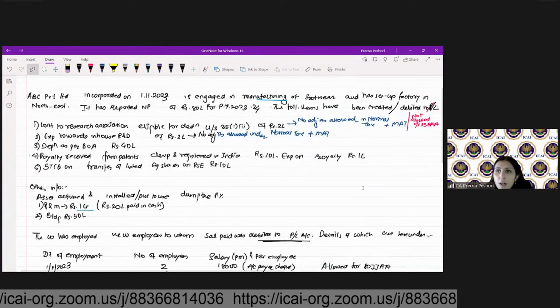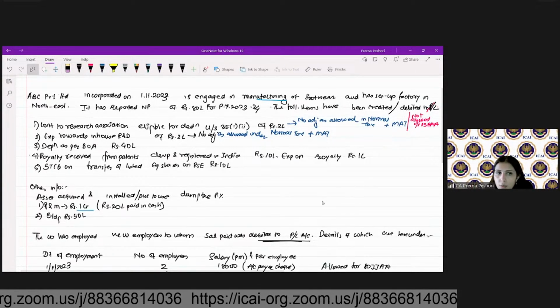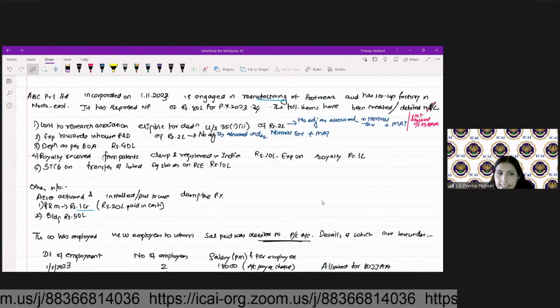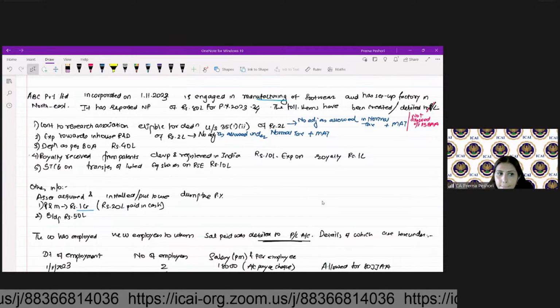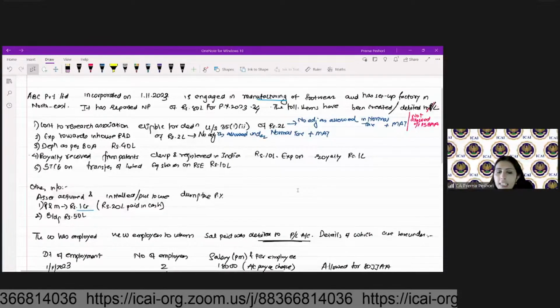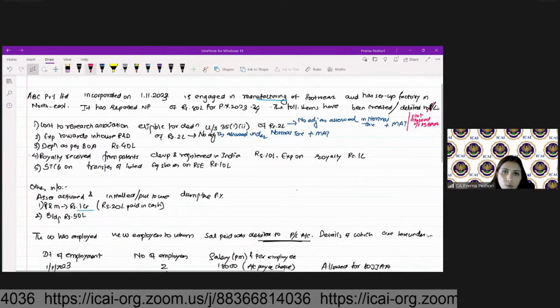What about 115 BAA? Whether allowed or disallowed? Under the 115 BAA, it is allowed.